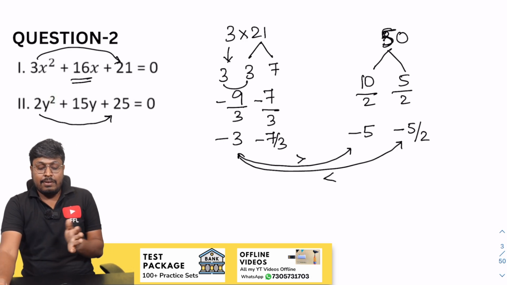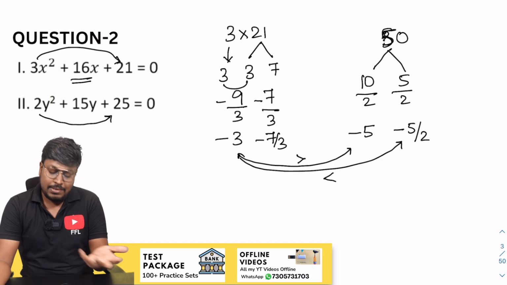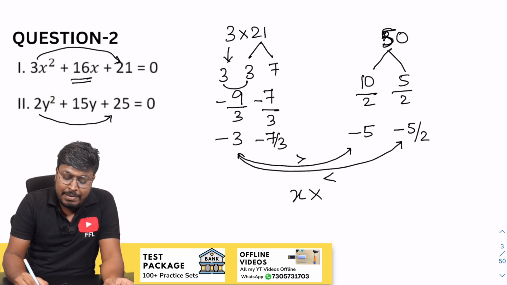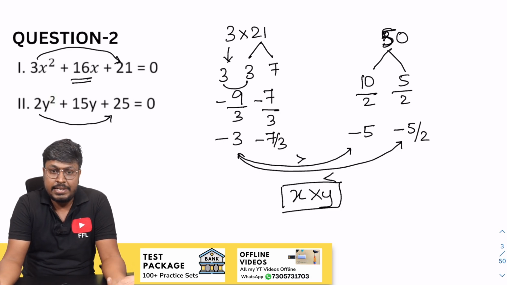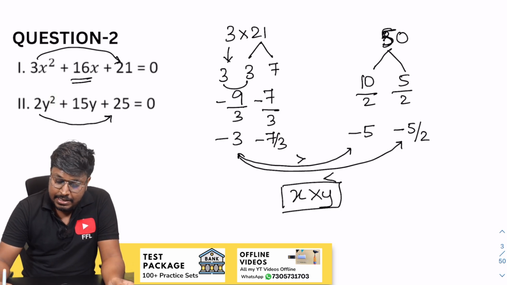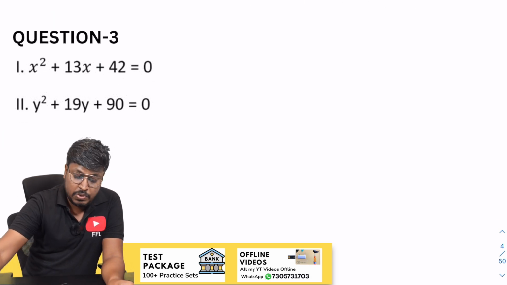So while comparing one area where x is greater than and the second area y is greater than, the answer will be relationship cannot be established, right? X not equal to, that is, we can't predict the relation of x and y. So we can say that relationship cannot be established. Answer for question number 2, right?